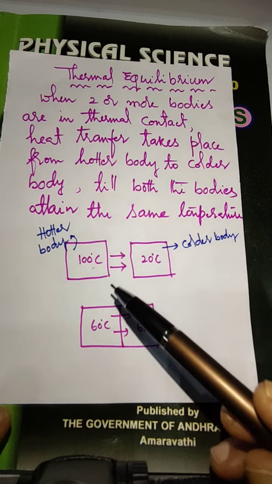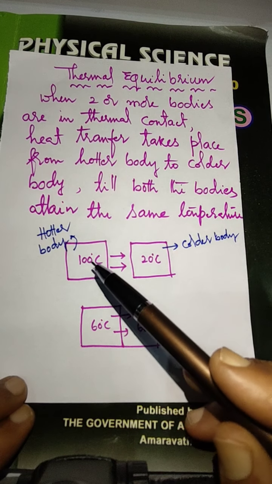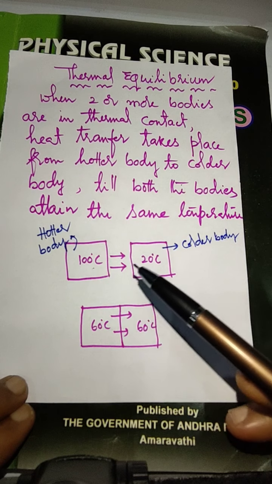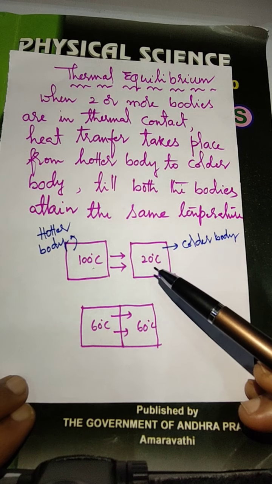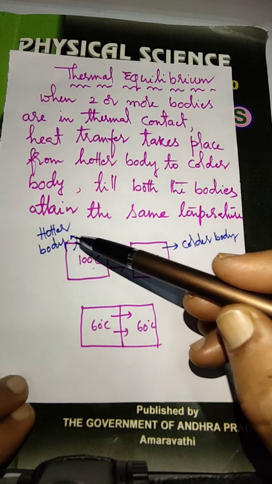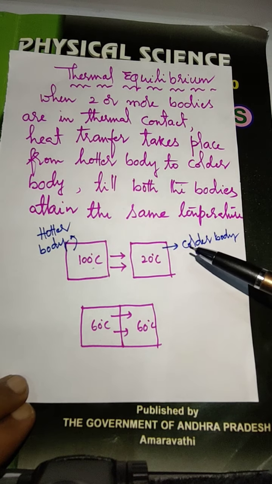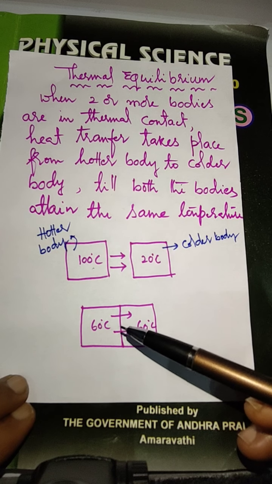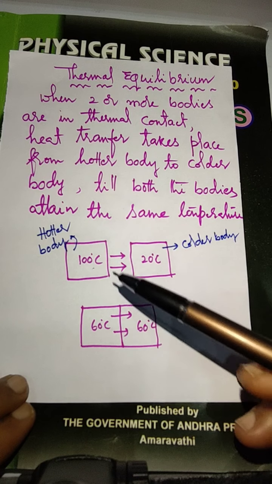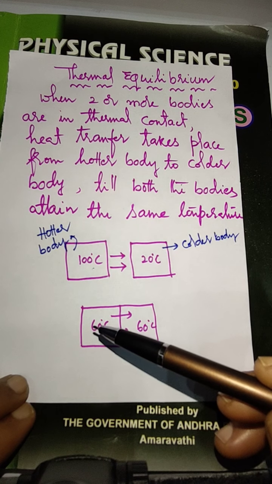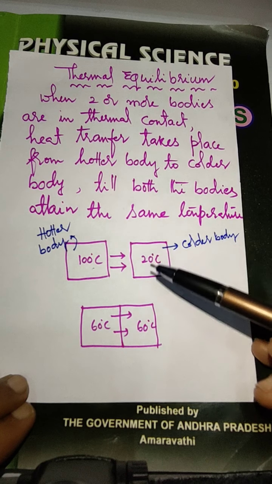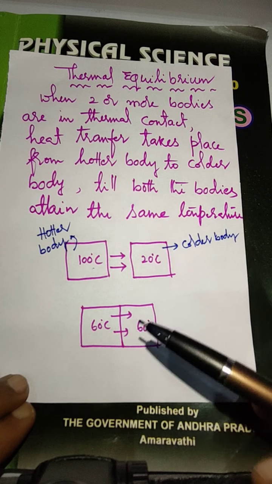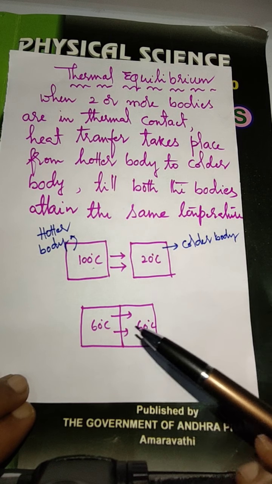Suppose that there are two bodies here. One body at 100 degrees centigrade, another body at 20 degrees centigrade. Means this is a hotter body, this is colder body. When these two bodies are kept in contact with each other in thermal contact, hotter body loses its heat energy, colder body gains heat energy. Heat exchange, heat transfer takes place till both the bodies get the same temperature.